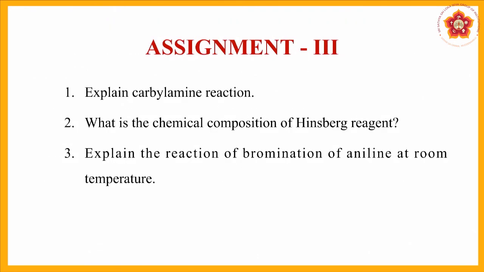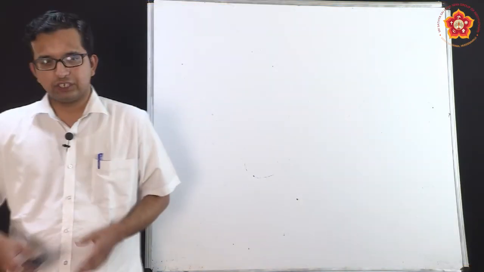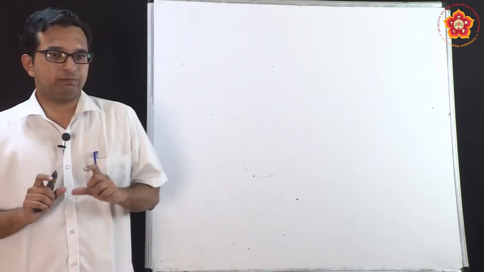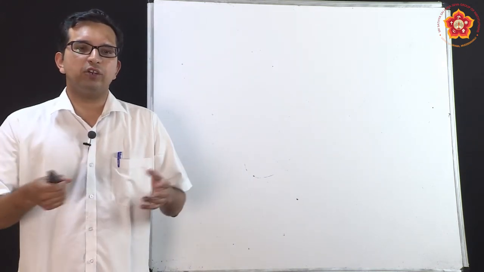We will have a small assignment here. Explain the carbylamine reaction, very important from the exam point of view, a regularly repeated question. What is the chemical composition of the Hinsberg reagent? Kindly write the name of the reagent and also write the structure of that. Explain the reaction of bromination of aniline at room temperature. Remember that this is a room temperature reaction. This is not the specific reaction of para product formation. At room temperature, what happens, that is what you have to say.